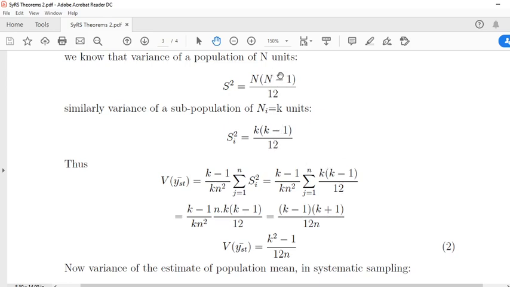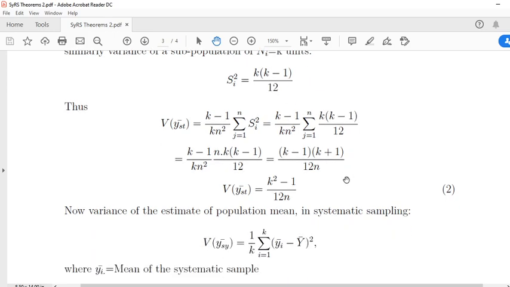We also have to write n plus 1, k plus 1 here. So this is k minus 1 into k plus 1 divided by k square, a square minus b square by 12n.